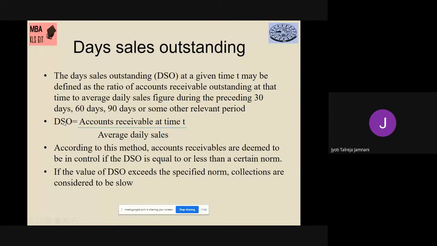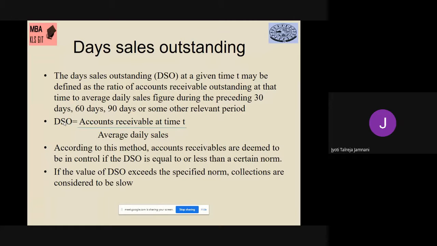So that days sales outstanding will tell me at time T, how many customers still have to pay money. So what is the amount that is still outstanding? By that you can understand how you are collecting it. Within 3 months, were you able to collect the majority of the customers or you didn't?